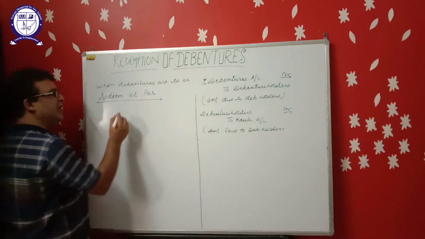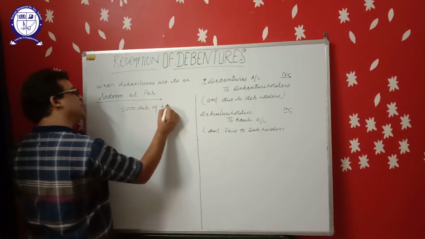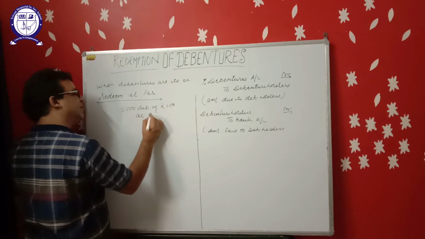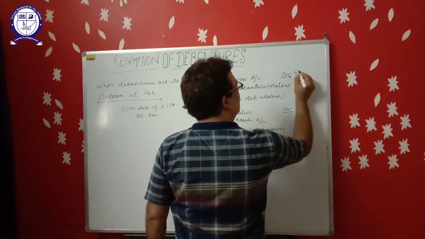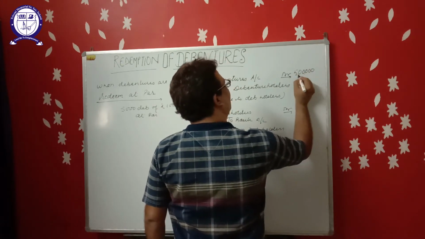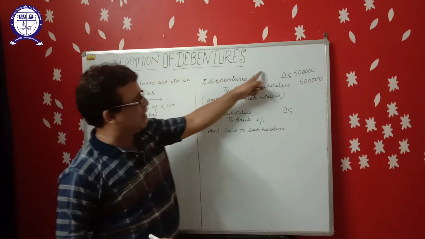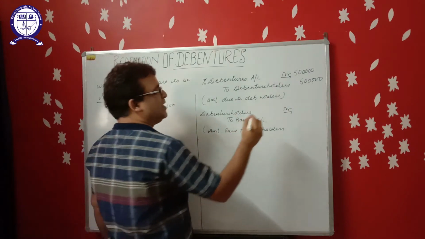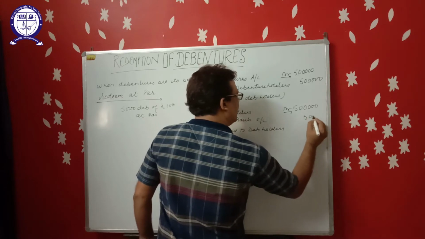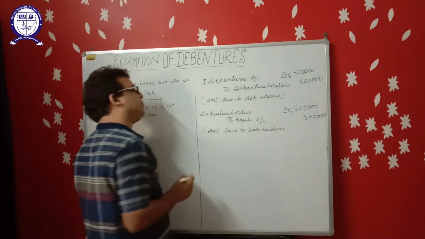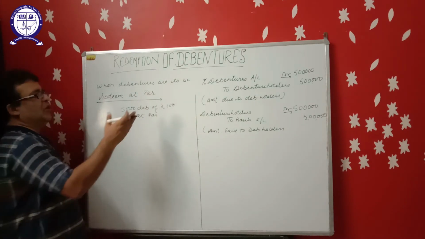Suppose we have to redeem 5,000 debentures of rupees 100 each at par. The journal entry will be debentures account debit 5,000 into 100, 5 lakh to debenture holders. Debenture holder to bank at the time of payment to debenture holder. So this is the accounting procedure at the time of redemption of debentures.